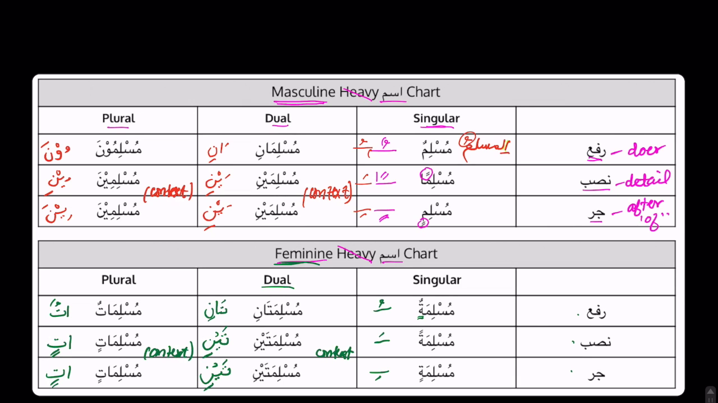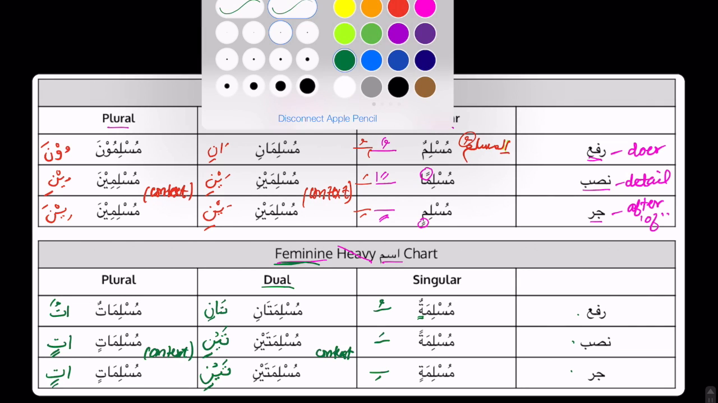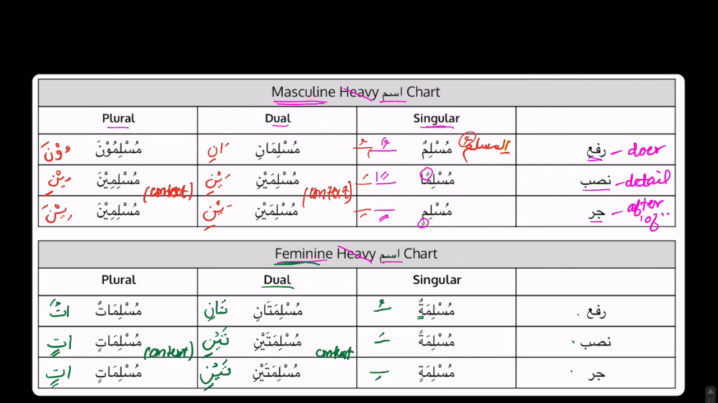Okay, let's do both charts together. Muslimun, musliman, muslimin. Muslimani, muslimaini, muslimaini. Muslimuna, muslimina, muslimina. Muslimatun, muslimatan, muslimatin. Muslimatani, muslimataini, muslimataini. Muslimatun, muslimatin, muslimatin. Okay, mashallah. That was our ism chart for masculine and feminine.